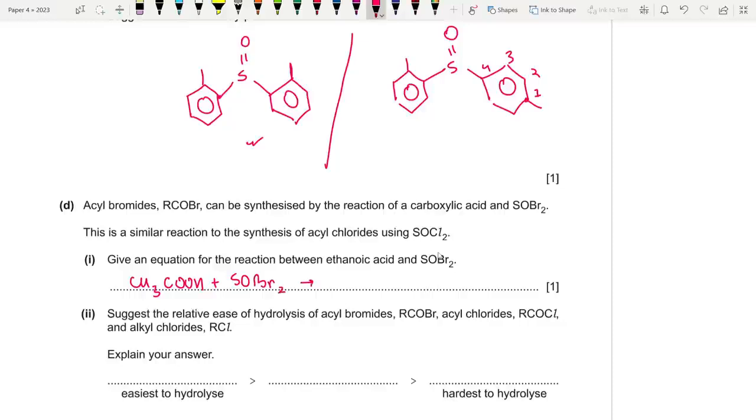So we are going to end up with thionyl bromide basically, SOBr2. We're going to end up with the acyl bromide, CH3COBr, plus, what do we get? In thionyl chloride, we get HCl and SO2. So instead here we are going to get HBr instead of HCl, but still SO2.